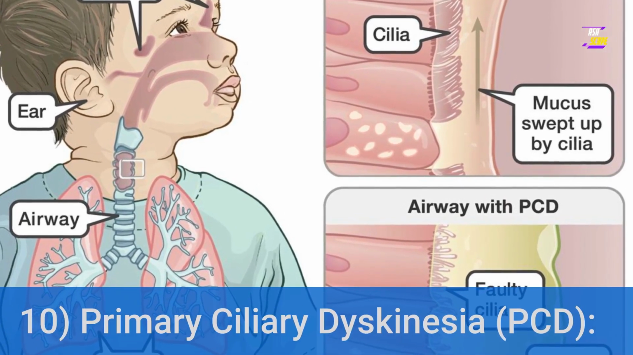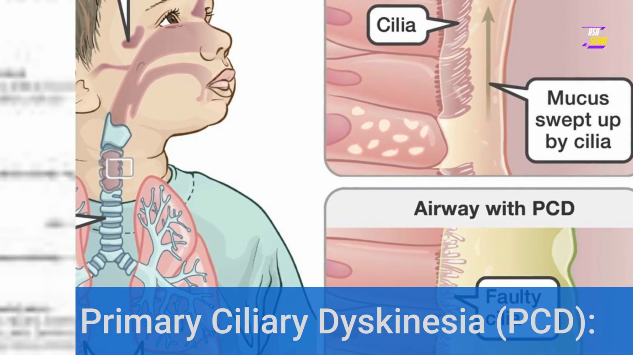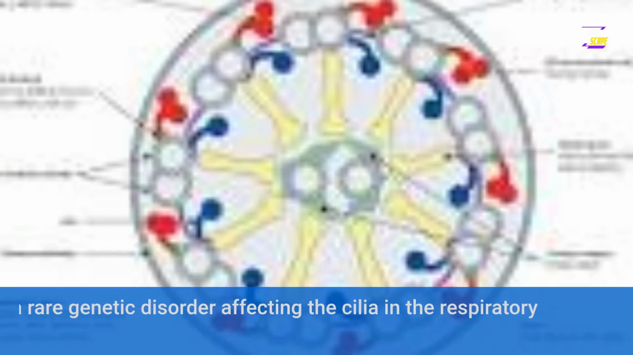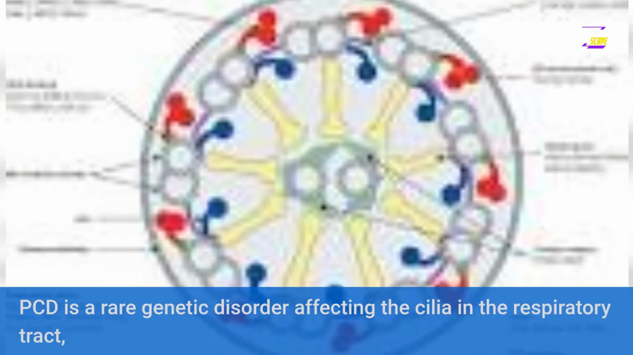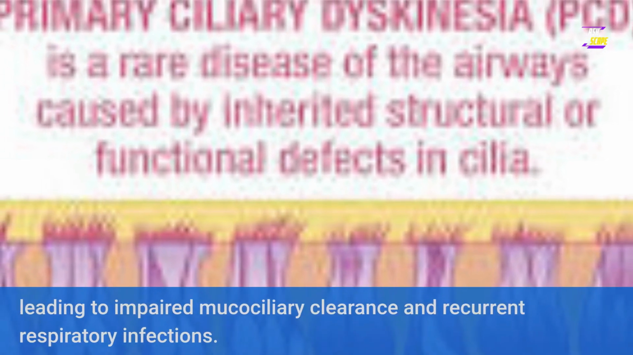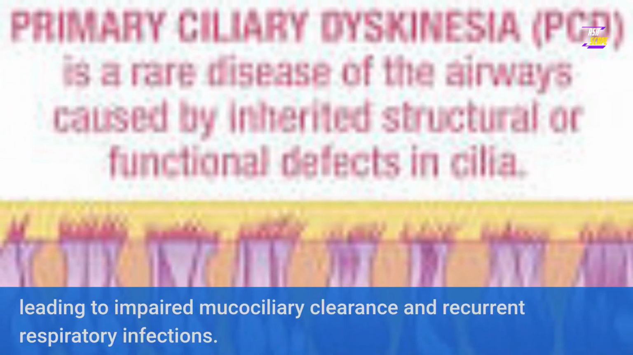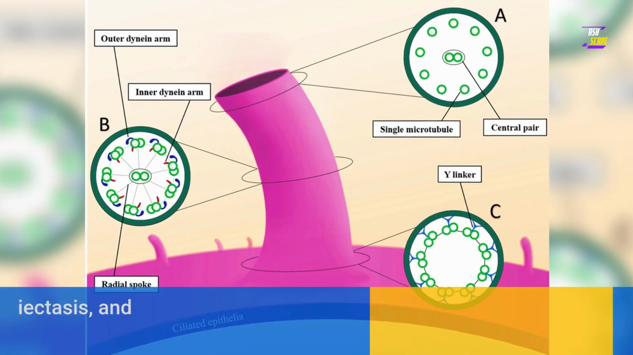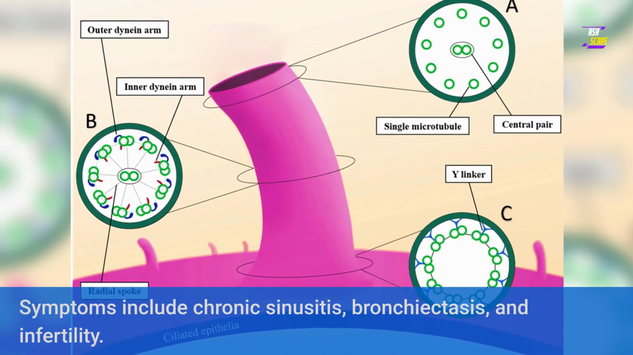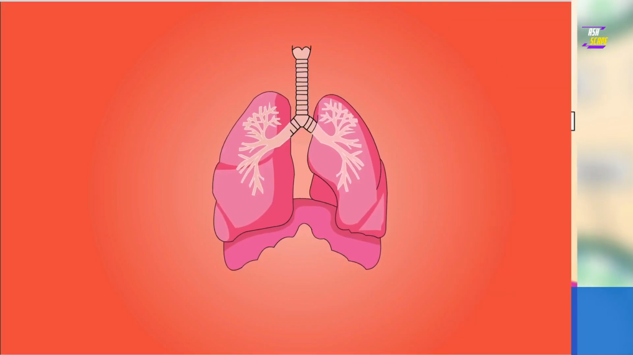10. Primary ciliary dyskinesia, PCD. PCD is a rare genetic disorder affecting the cilia in the respiratory tract, leading to impaired mucociliary clearance and recurrent respiratory infections. Symptoms include chronic sinusitis, bronchiectasis, and infertility.